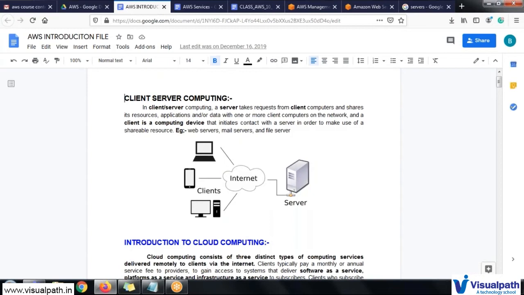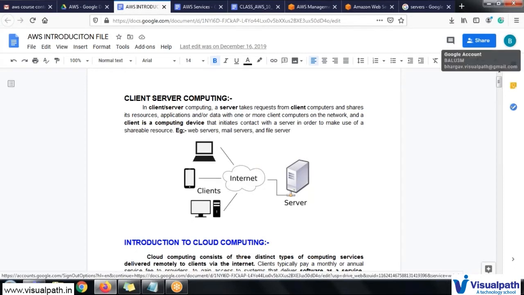Sure, sure. So this is our device from which you are accessing, and this is the device located in some other location. Through the internet, we are connecting to these devices and accessing them. Whatever services we are using, for example Facebook or Gmail, which are free services nowadays, we are not paying anything to them. But even though we are not paying for a service like Gmail, they charge you if you want to increase the size of your machine.